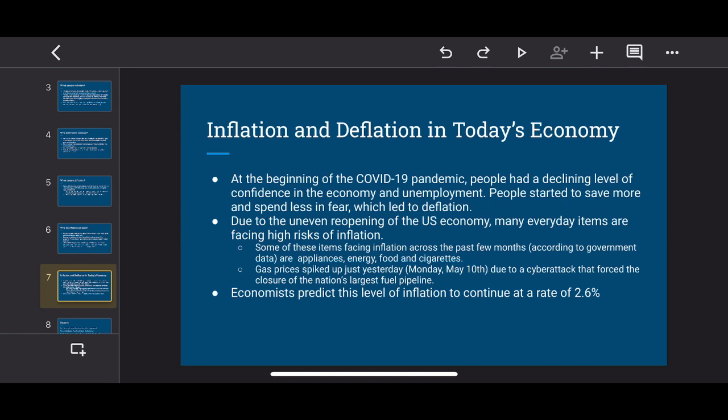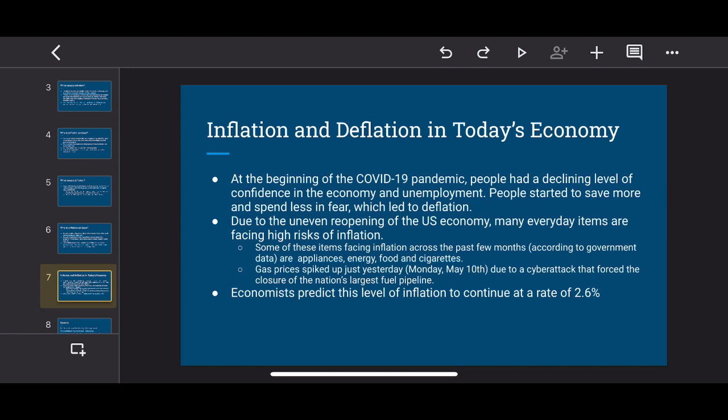So, inflation and deflation in today's economy. At the beginning of the COVID-19 pandemic, people had a declining level of confidence in the economy and unemployment was at a high. People started to save more and spend less in fear, which led to deflation. Due to an uneven reopening of the U.S. economy, many everyday items are facing high risks of inflation.